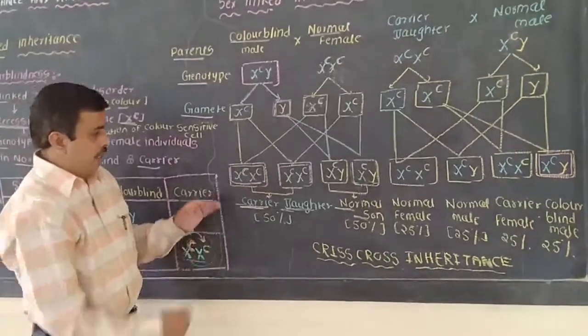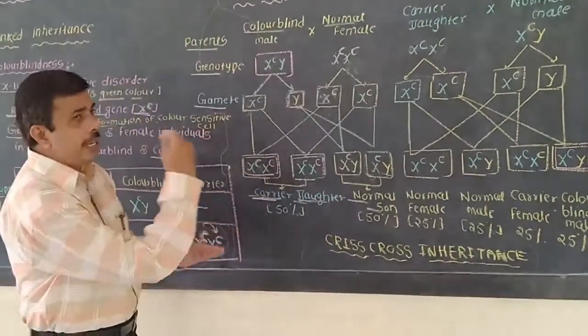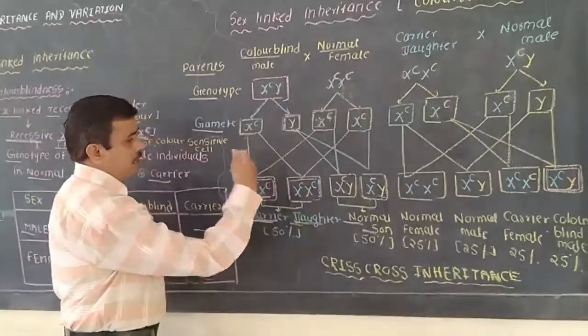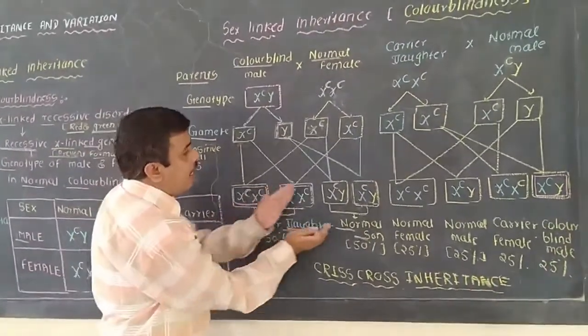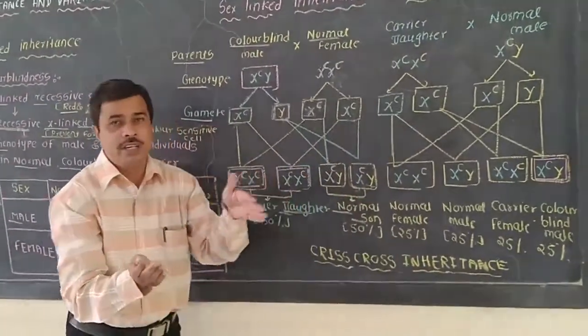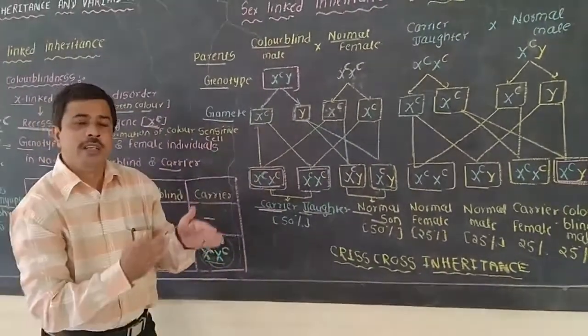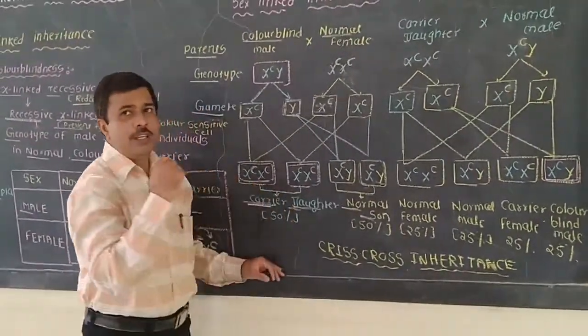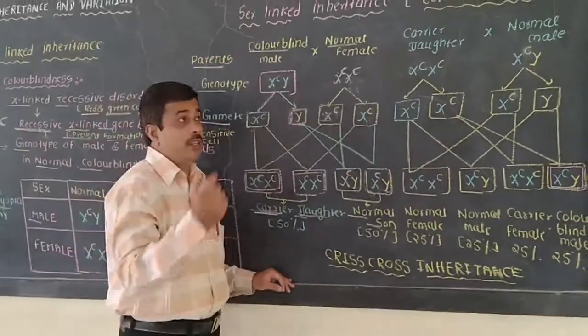Okay. Now in the next generation, the cross will take place between this carrier daughter and the normal son. Normal son, no, in human beings that is not possible, but this carrier daughter will be married with a normal male, not a son.